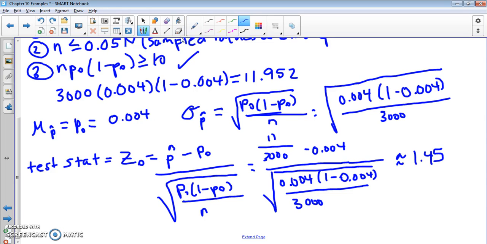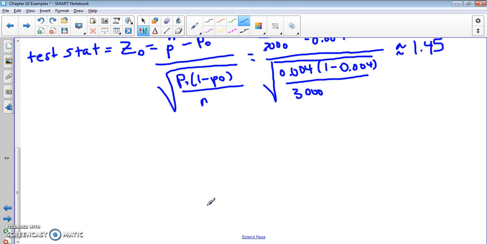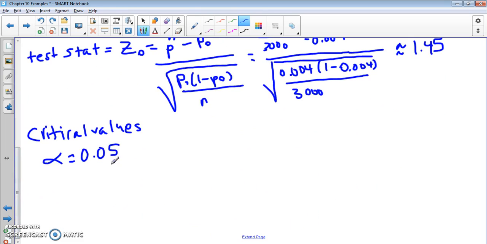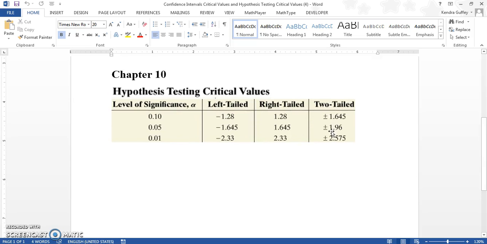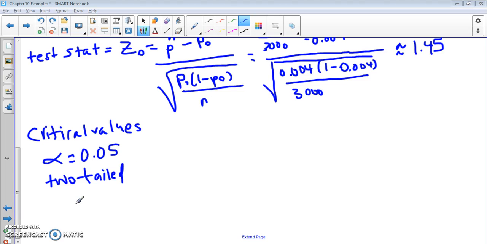And so our critical values, we just have two since we're dealing with different. We want to look at alpha is 0.05. And we are dealing with a two-tailed test, so what we can do is pull up our table here, and we have 0.05 and two-tailed, so our critical values are plus and minus 1.96.